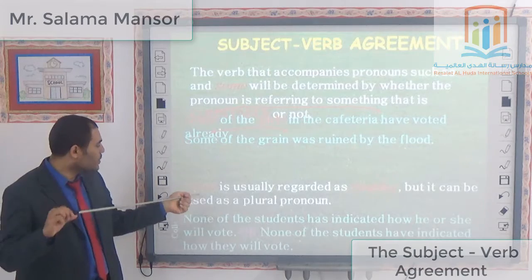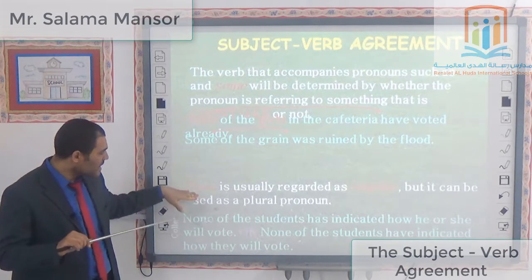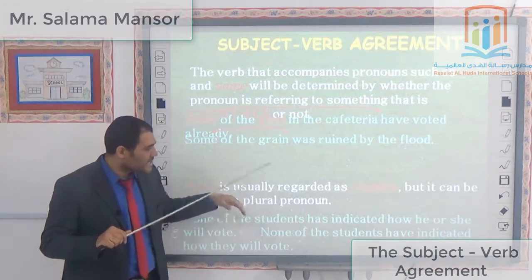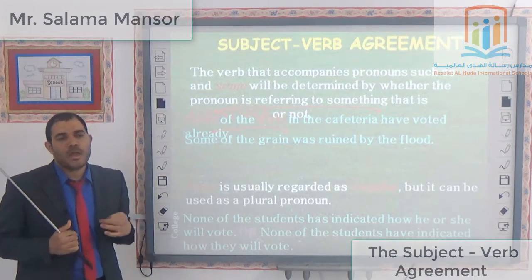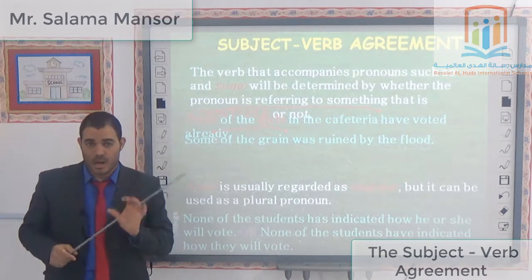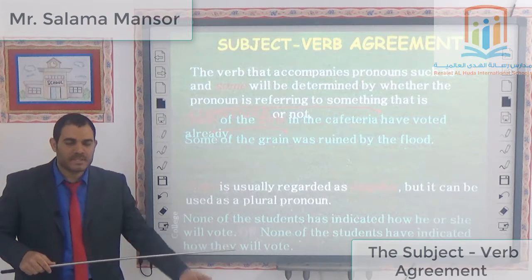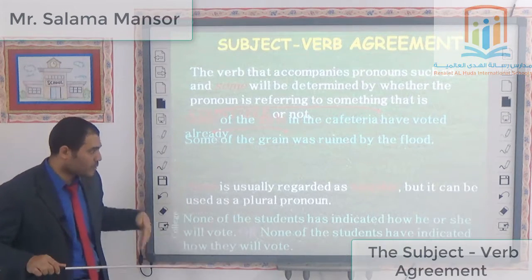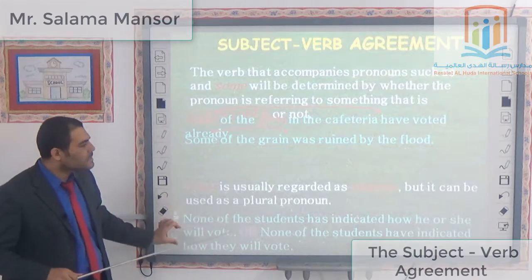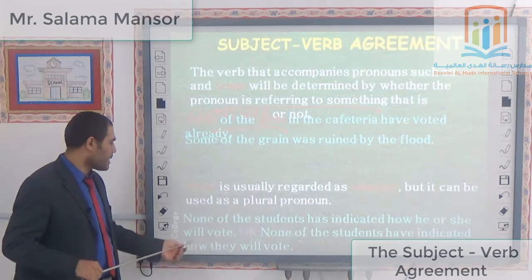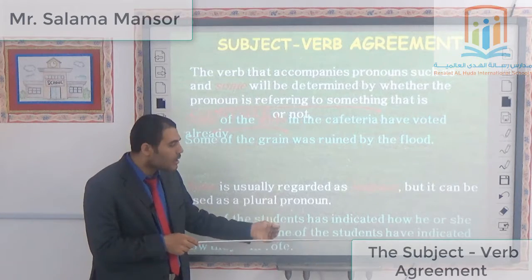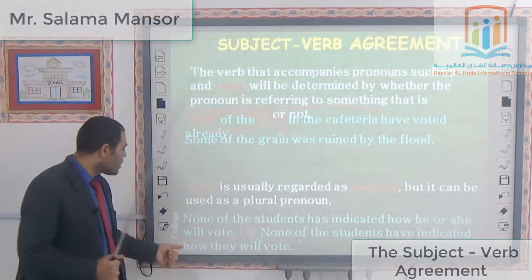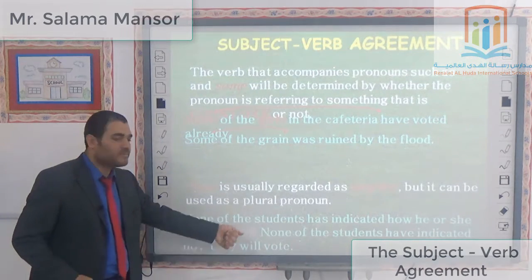Again, the word "none" is regarded as singular, but it can be used as a plural pronoun. So I must concentrate on the pronoun which comes after it. You see? The same sentence, but another way: "None of the students have indicated how they will do it."